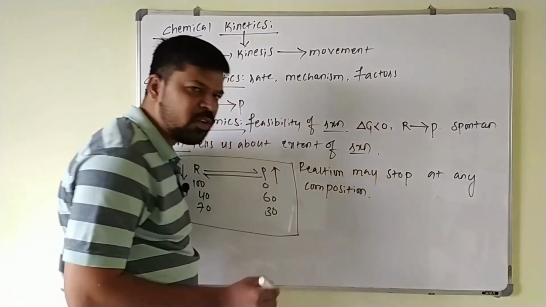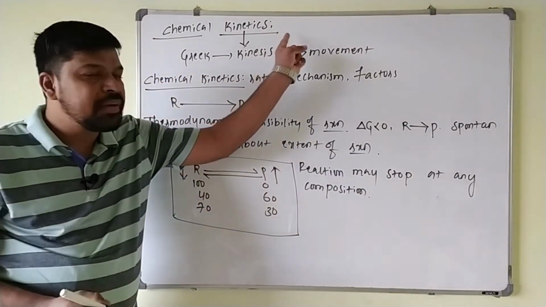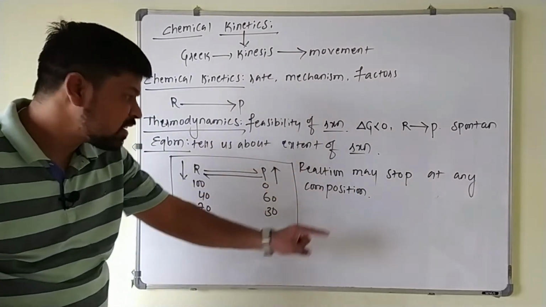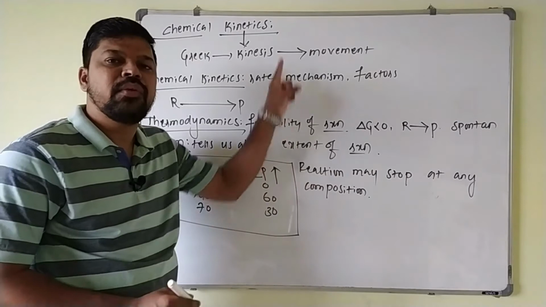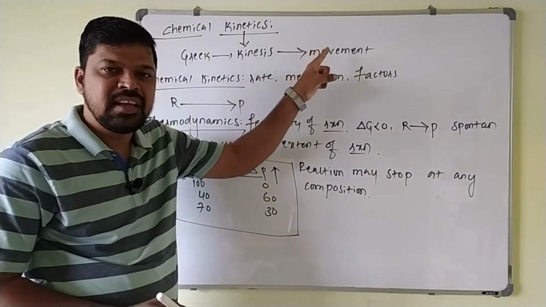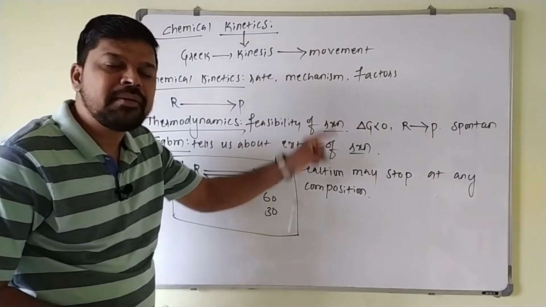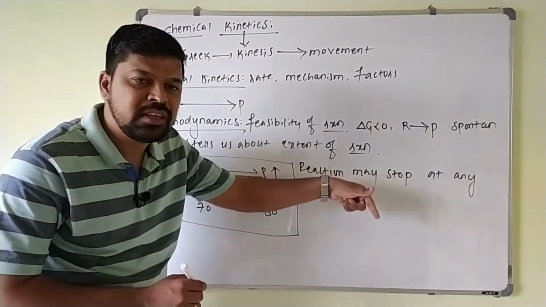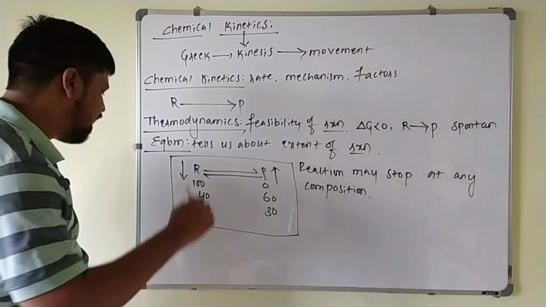So now what is the role of chemical kinetics? Chemical kinetics tells us how much time is taken by the reaction to reach the equilibrium position. That is given by chemical kinetics.